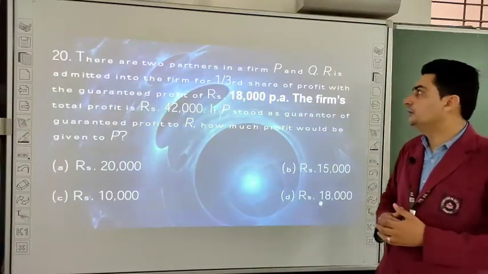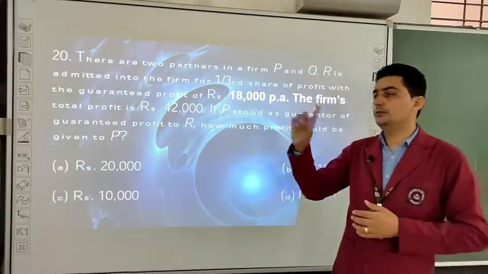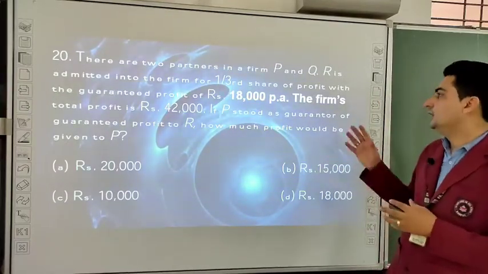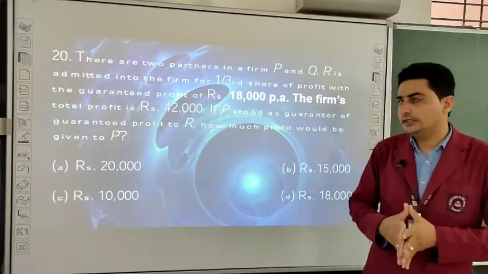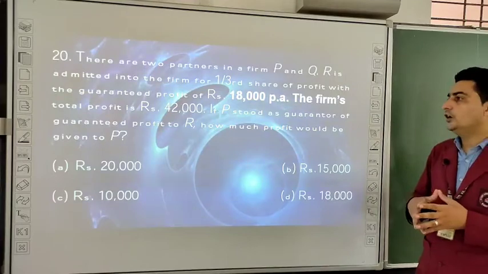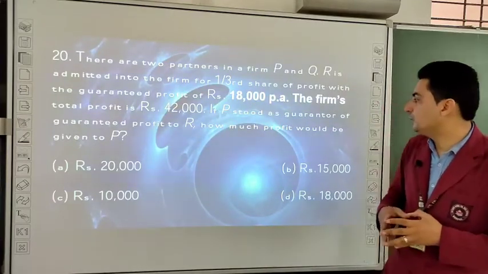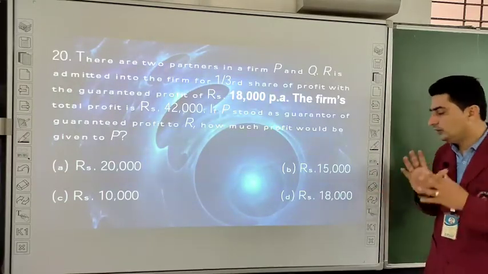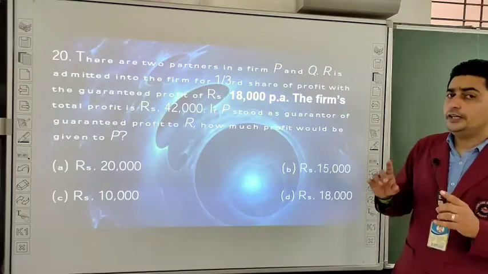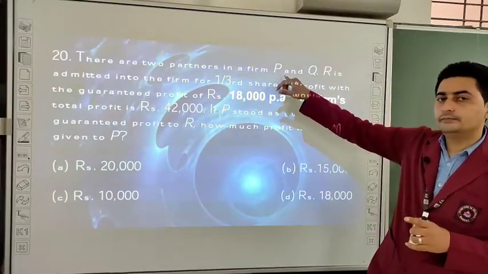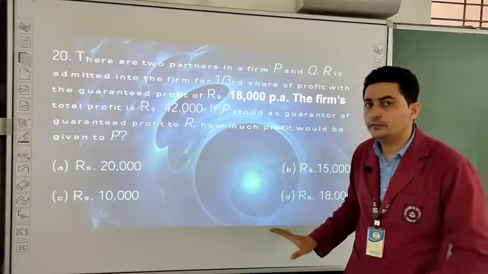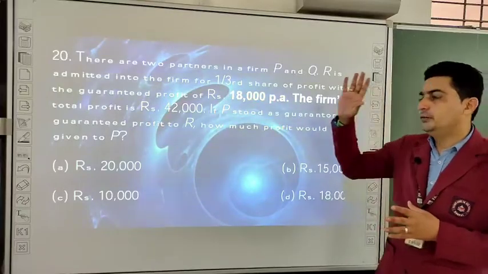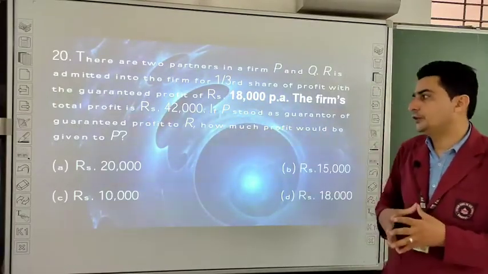There are two partners in a firm, P and Q. R is admitted into the firm for 1/3 share of profit with a guaranteed profit of rupees 18,000 per annum. The firm's total profit is rupees 42,000. If P stood as guarantor of the guaranteed profit to R, how much profit would be given to P? 20,000, 15,000, 10,000 or 18,000. So they are asking us to calculate the profit of P. P and Q were two partners, the profit sharing ratio is not given, so it will be equal. R is admitted as a new partner for 1/3 share. He has been guaranteed 18,000 profit and the firm's profit is 42,000.